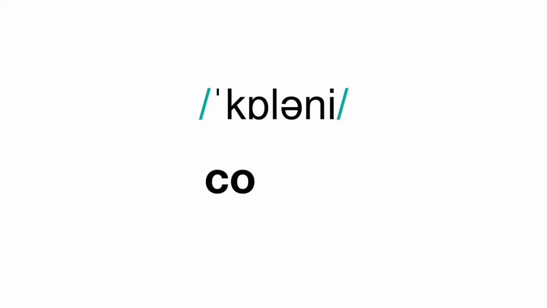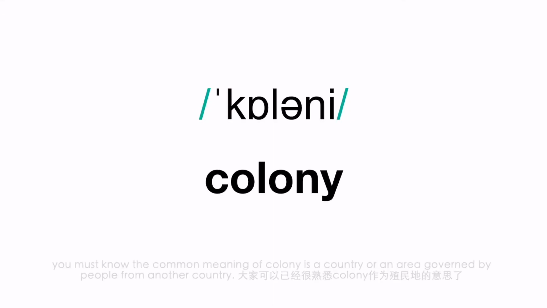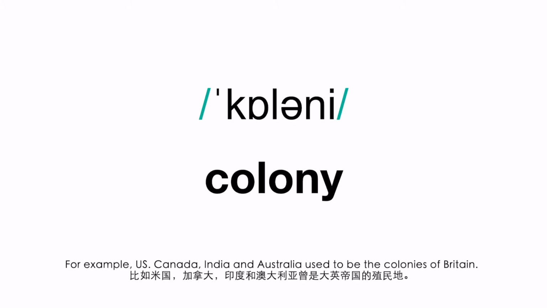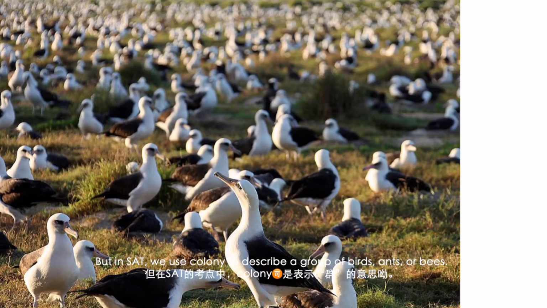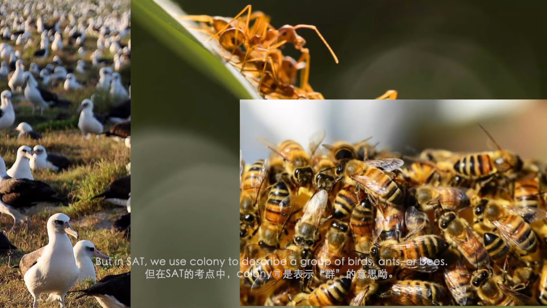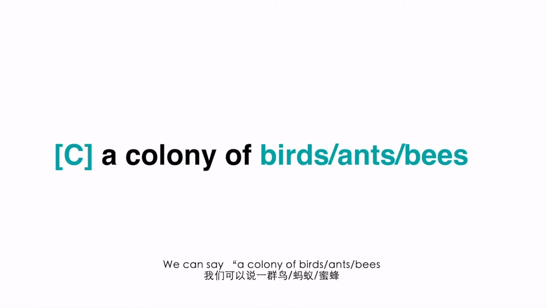Colony. You must know the most common meaning of a colony is a country or an area governed by people from another country. For example, the United States, Canada, India and Australia used to be colonies of Britain. But in SAT, we use colony to describe a group of birds, ants, or bees. We can say a colony of birds, ants, and bees.